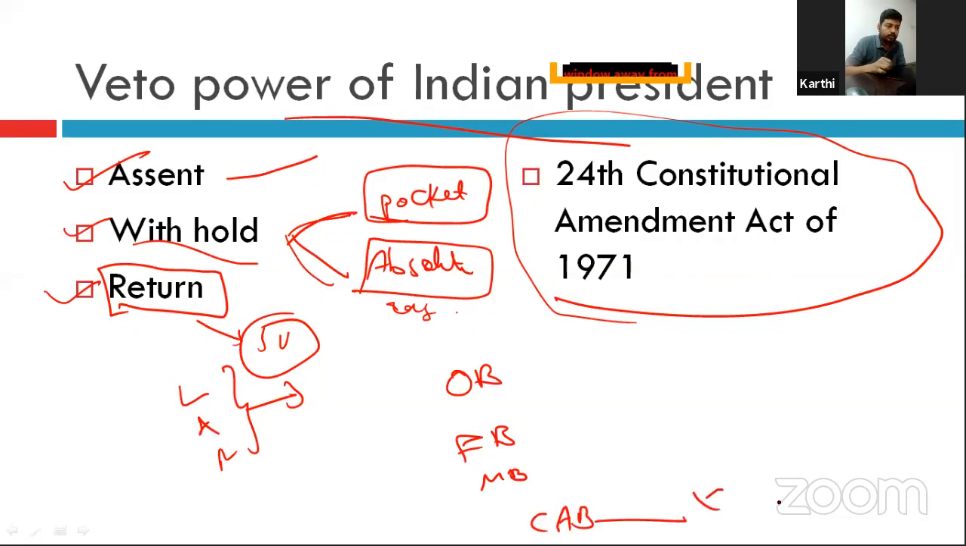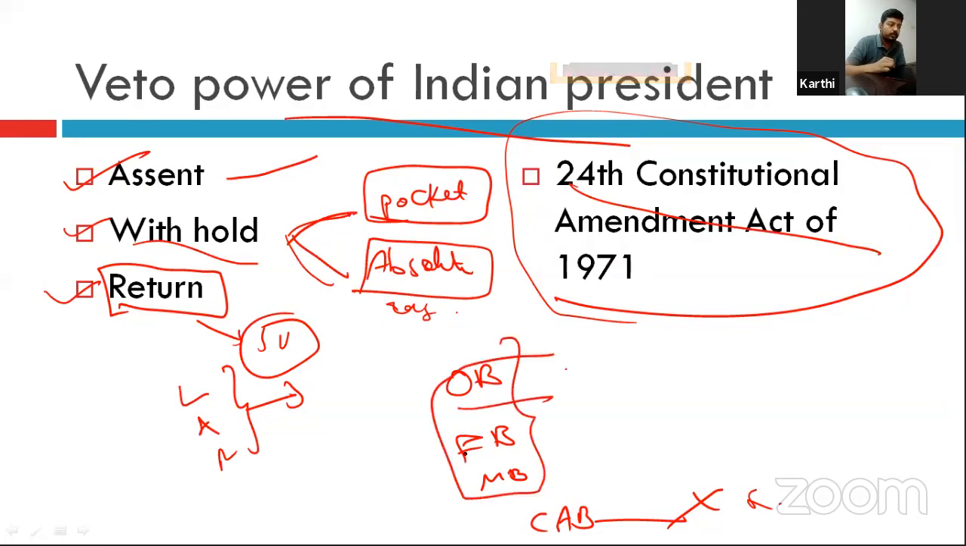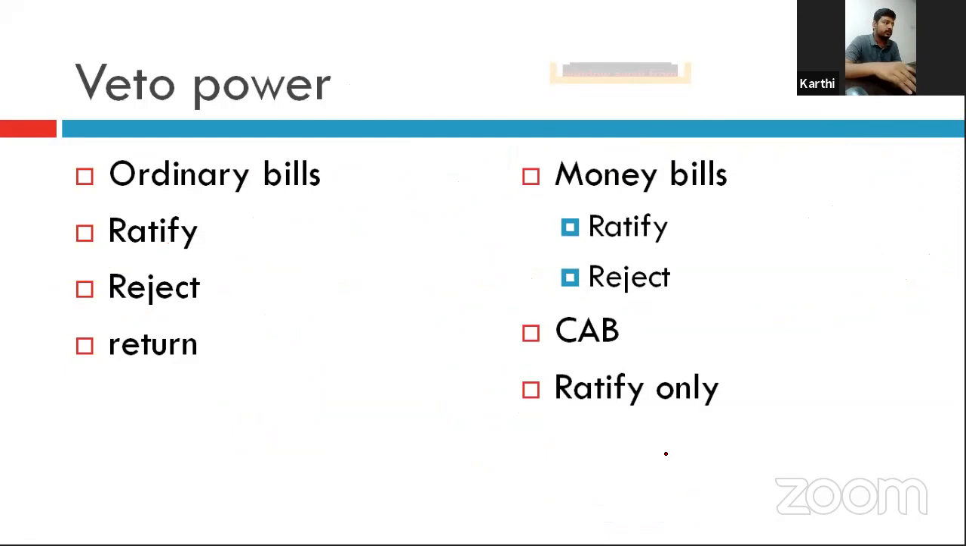He has to sign. It was made so by the 24th Constitutional Amendment Act of 1971. But all other bills have veto power. Okay, ordinary bill, finance bill, money bill. See, with respect to ordinary bills, the president can ratify, that is, he can sign. Otherwise, he can reject. Otherwise, he can return. He can do all the options with respect to an ordinary bill.